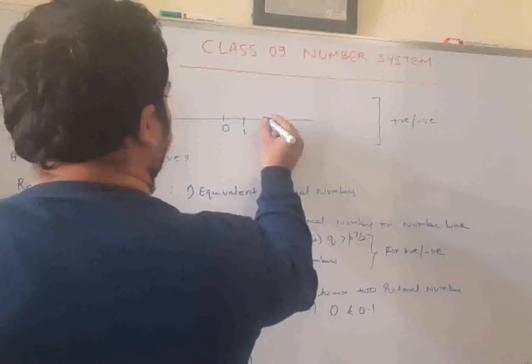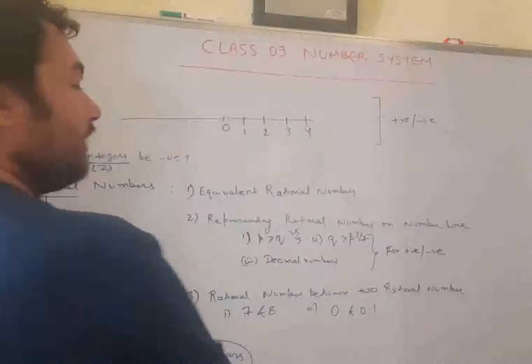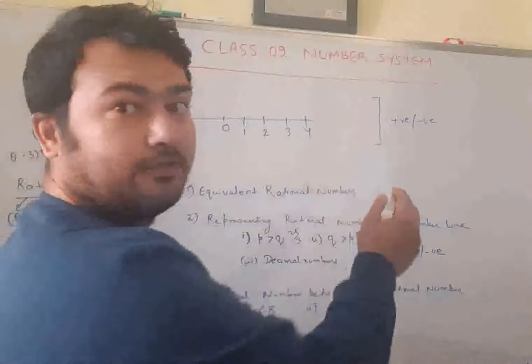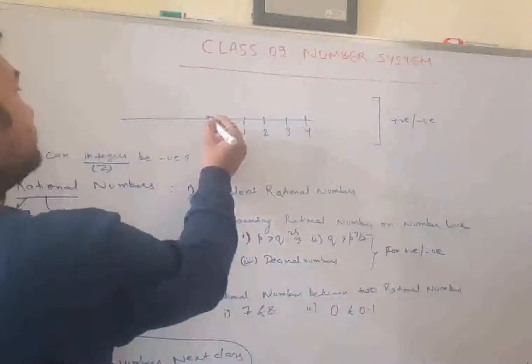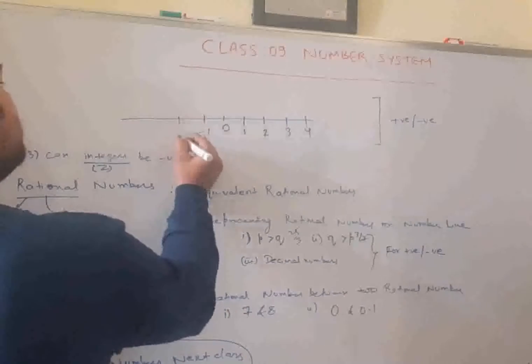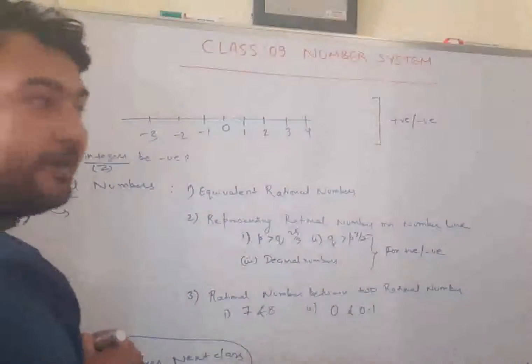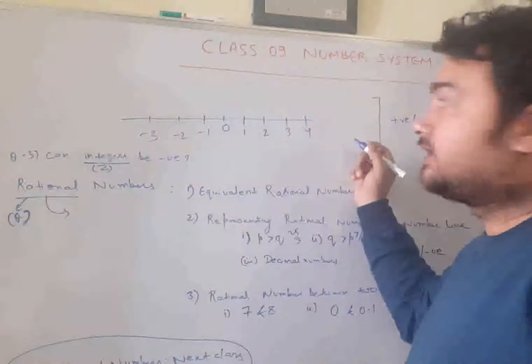So moving towards the right, you get 1, 2, 3, 4. Will you ever find a negative number in this direction? No. Where do you find negative numbers? This side: -1, -2, -3 and so on till minus infinity. And this side goes towards plus infinity.